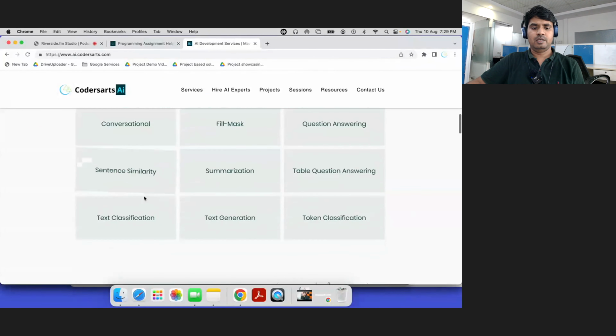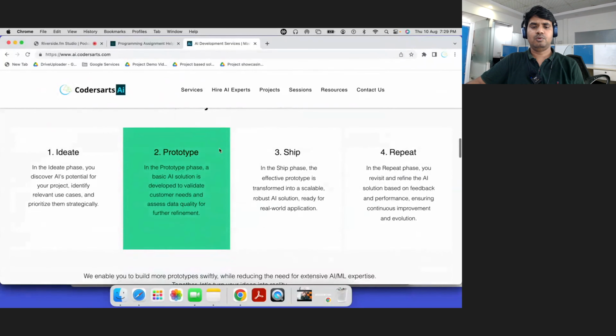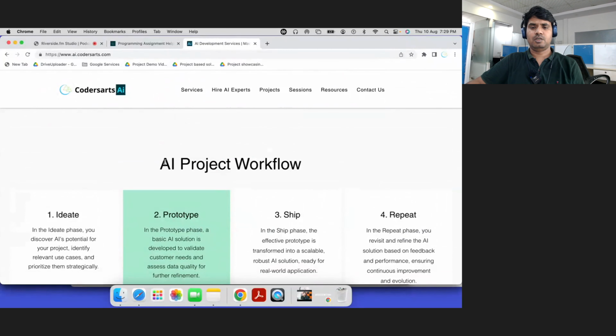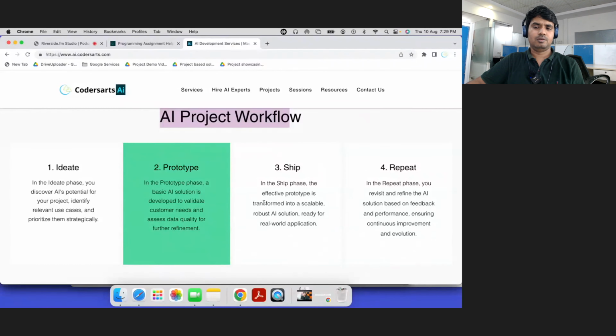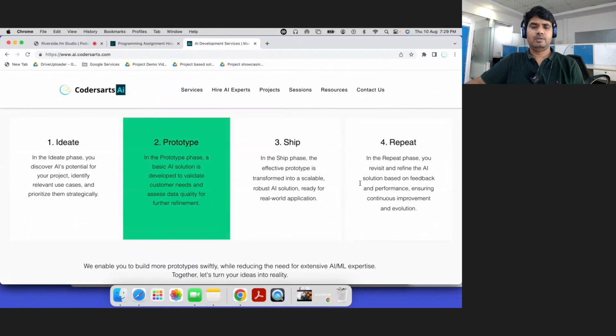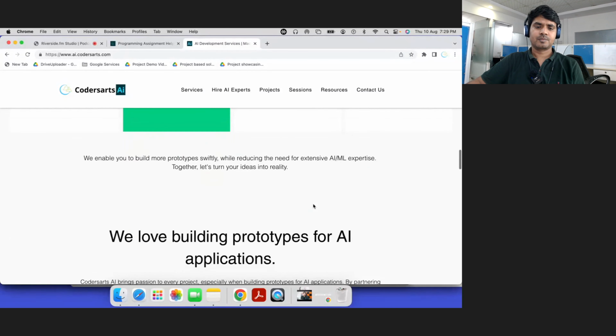Okay. And after that, this is our flow, how we work on AI project prototypes. First ideation, then prototyping, we can build a prototype for you, and then we develop and deliver to you, and then repeatedly, as we need more and more improvement, we work in an improvement cycle like that.